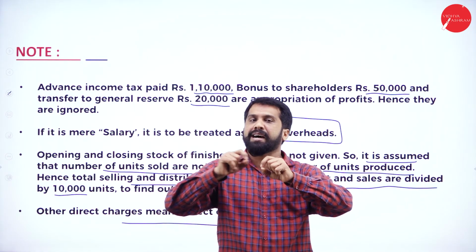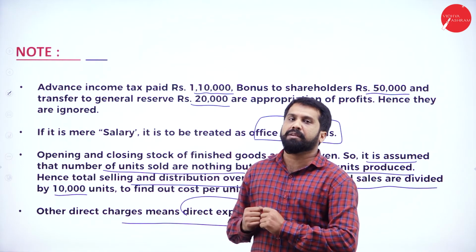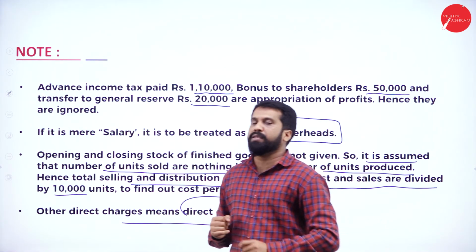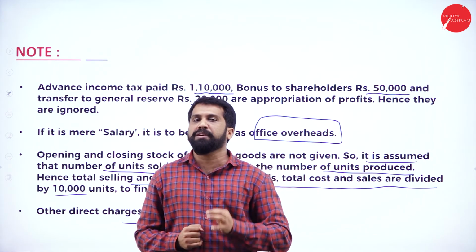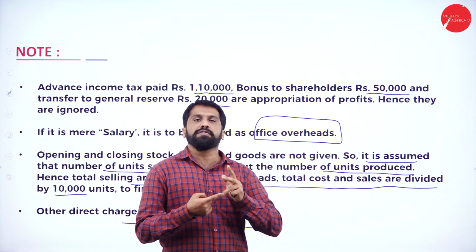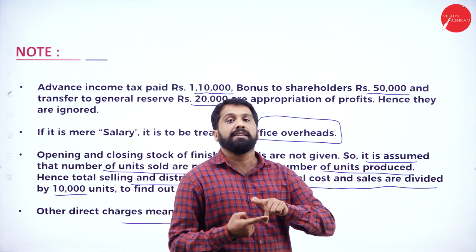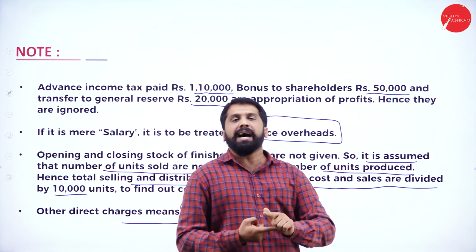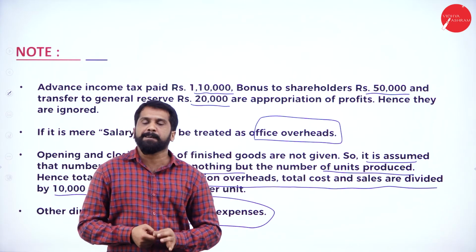Before you come for session 11, you have to show me the answer of work cost, cost of production, cost of sales, and finally the profit for this problem.